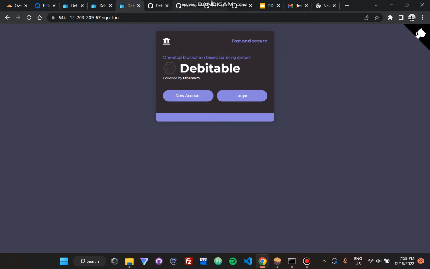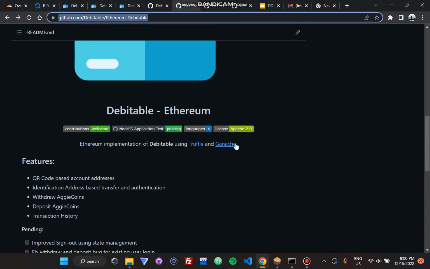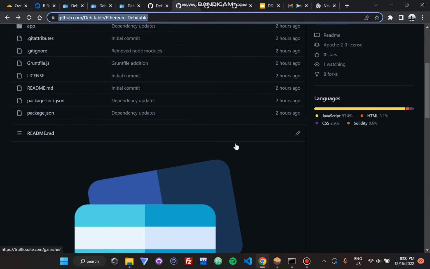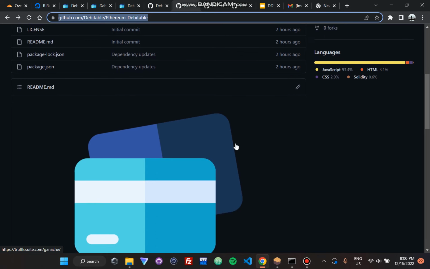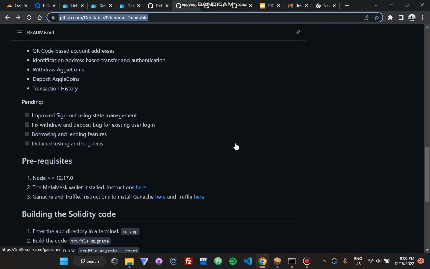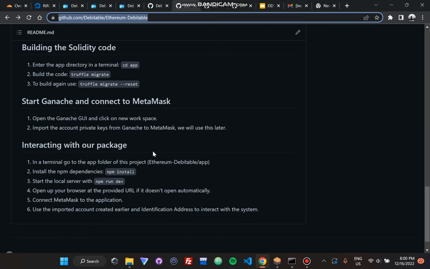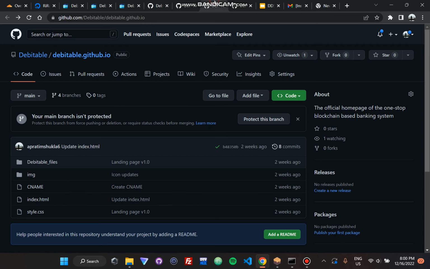So you can just click on this. I already have it open. So this is the Ethereum Debitable readme. And four languages have been used here. Obviously Rust is missing because there is no Scrypto. There's Solidity where the smart contracts are written. JavaScript is there for the front end and the connection part, and web3.js was used for connecting the features. Whatever is pending is written, how you can build the Solidity code, how you can download Ganache, how you can connect it. Everything is written.